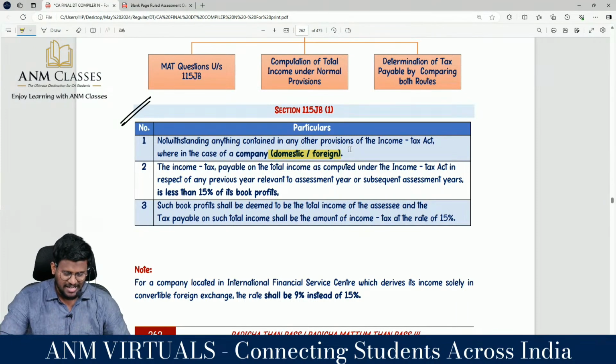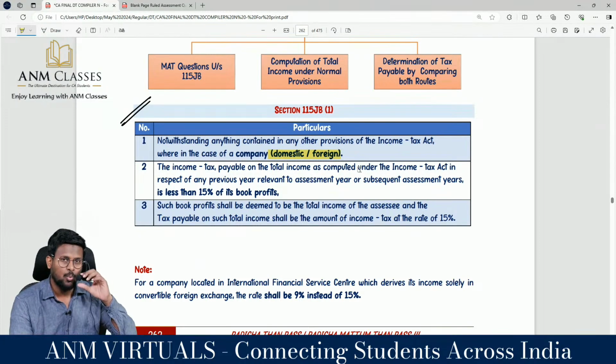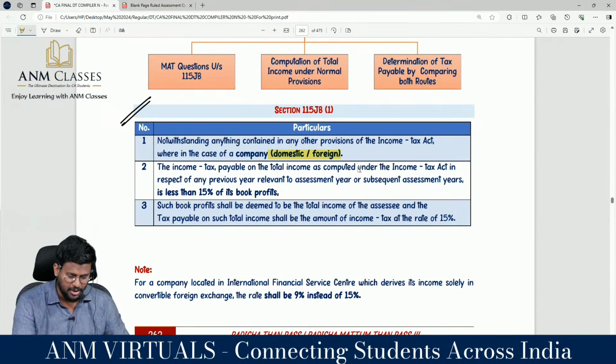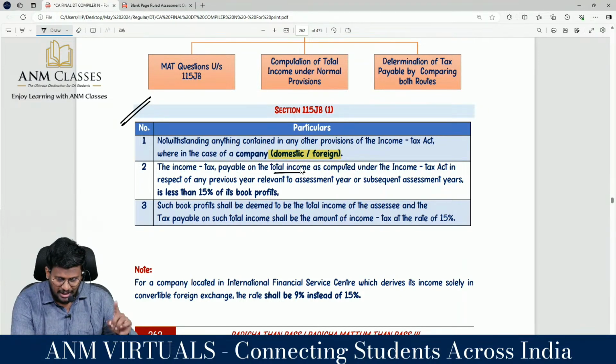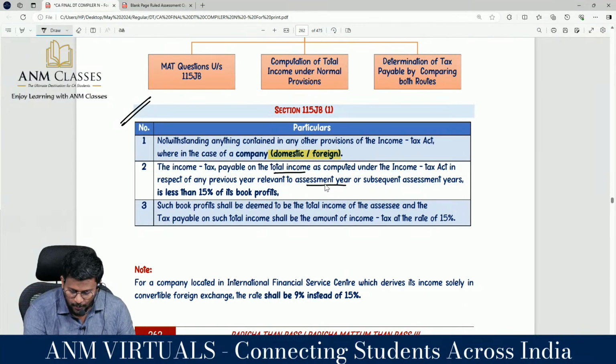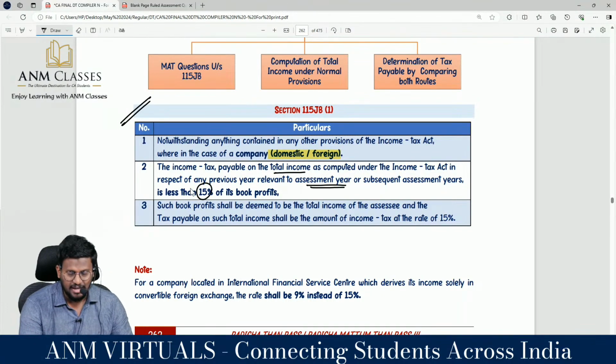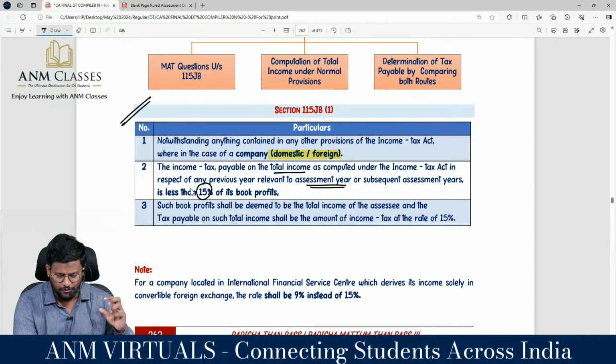So notwithstanding anything contained in any other provision of the Income Tax Act, where in case of a company, that company may be either domestic company or foreign company, the income tax payable on total income as computed under the Income Tax Act in respect of any previous year relevant to the assessment year or subsequent assessment year is less than 15% of the book profit.